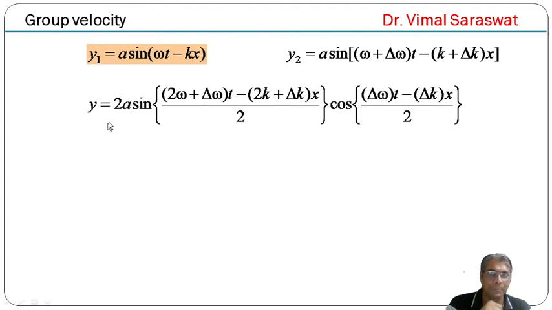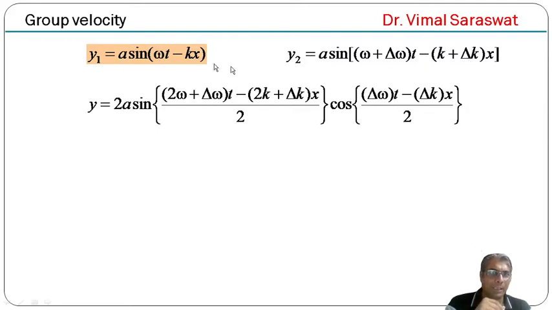So this will be 2 sin[((2ω + Δω)t − (2k + Δk)x)/2], and from cos((C − D)/2) we have (ωt − kx − (ω + Δω)t + (k + Δk)x)/2.